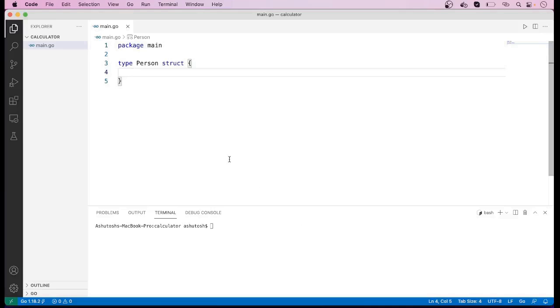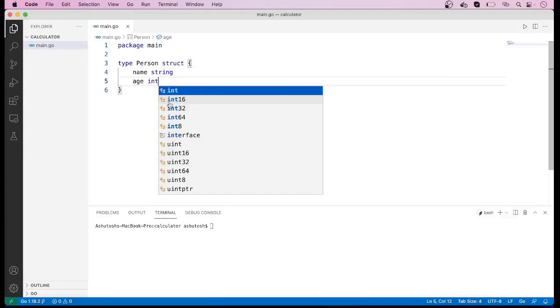So here I will define two fields. The first one is name and the second field will be age, which is of integer type.